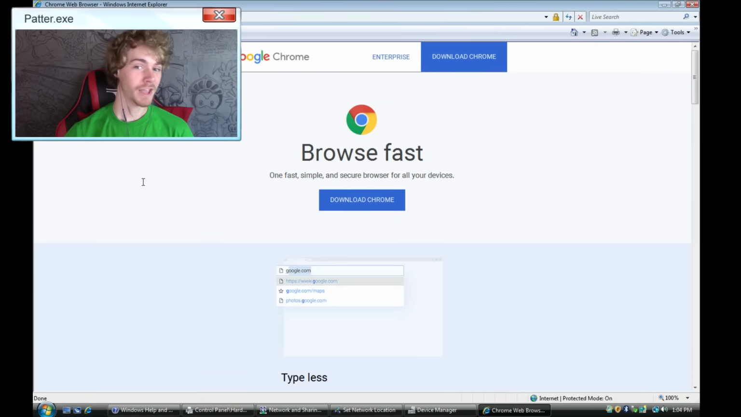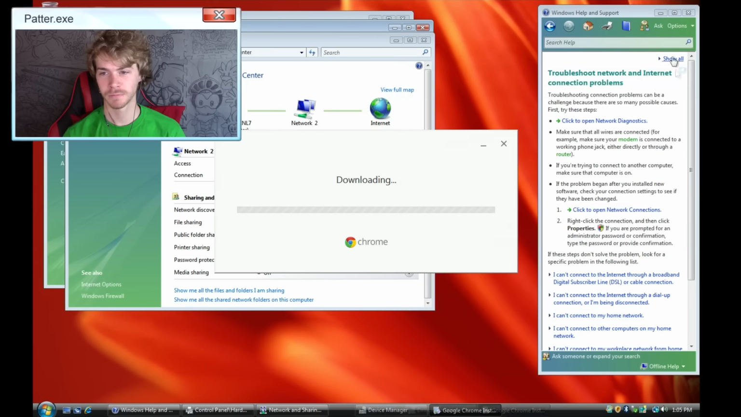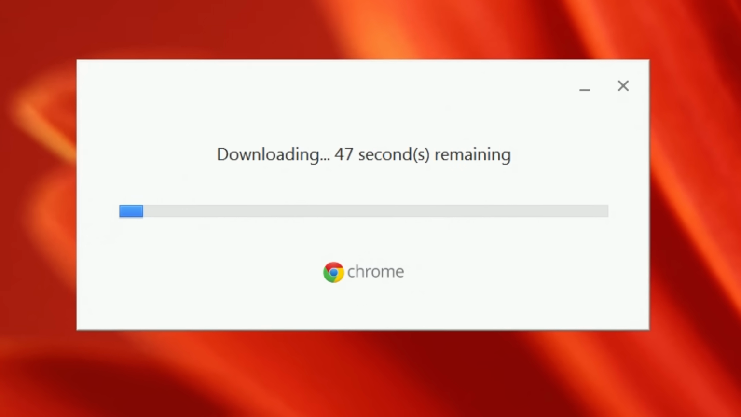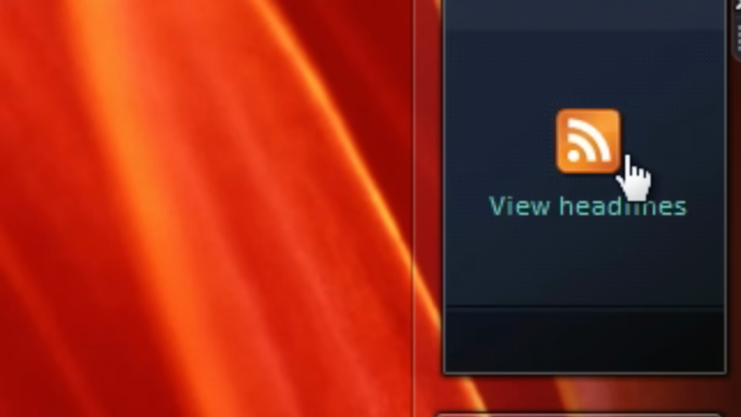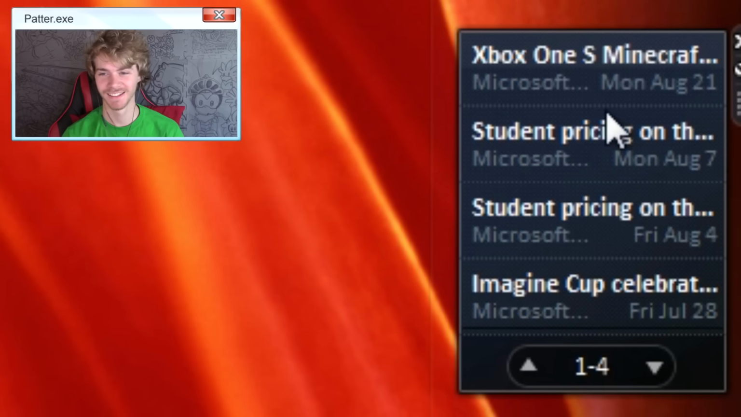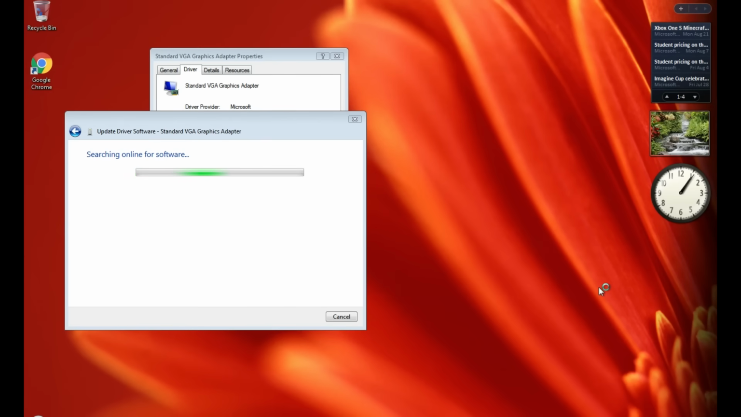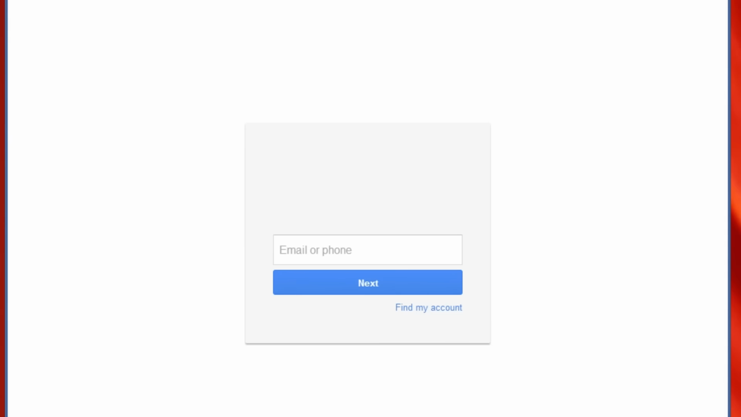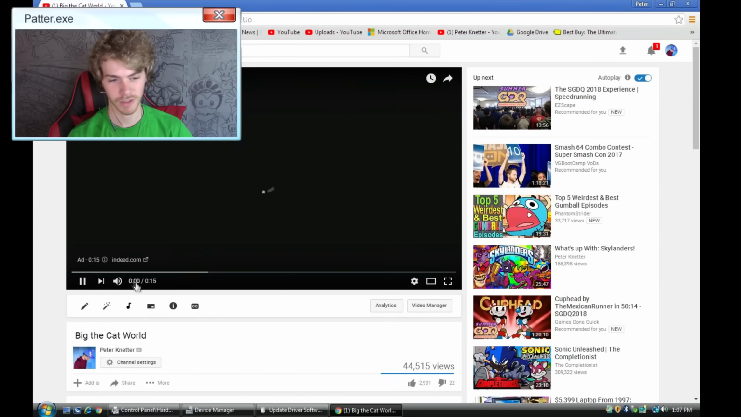Now, with past Windows, even XP that I did this with, I couldn't even download Chrome because my browser didn't support downloads. And goodbye, Internet Explorer. Hello, Chrome. Ooh. Good sound effects. Classic. View headlines. Yes, please. Xbox One S news on your 2006 Windows system. Yes! Aw, we're home, boys. The videos work, and I mean, it's Chrome. Of course they work. What am I talking about?